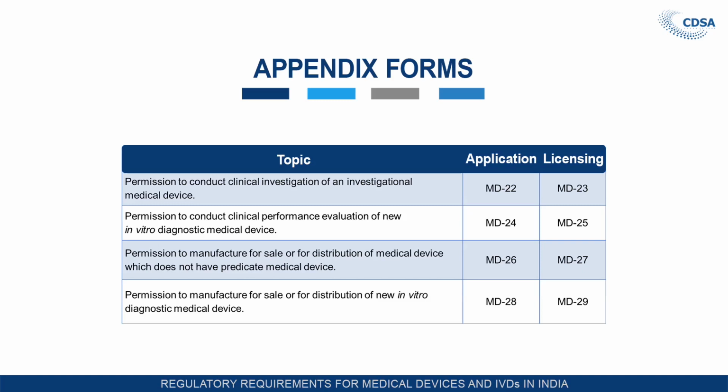Permission to manufacture for sale or distribution of medical devices which do not have predicate devices: MD26 is the application and the permission is MD27. Permission to manufacture for sale or distribution of new in vitro diagnostics: application MD28, and the permission is issued in MD29. These different forms have been described in the Medical Device Rules 2017.